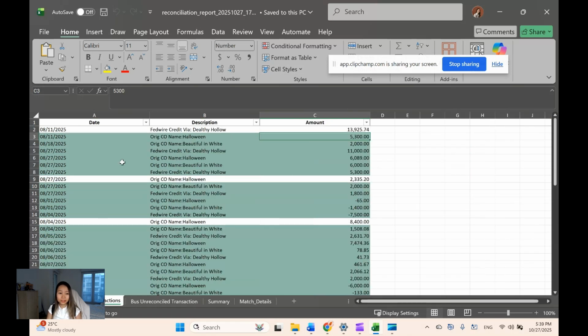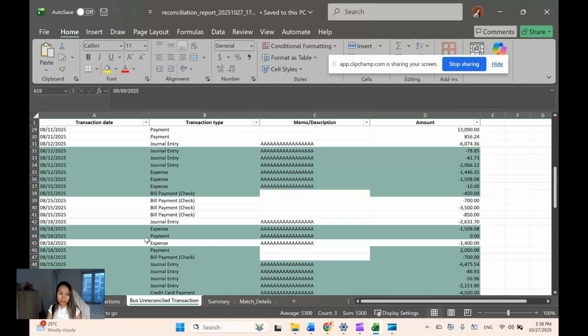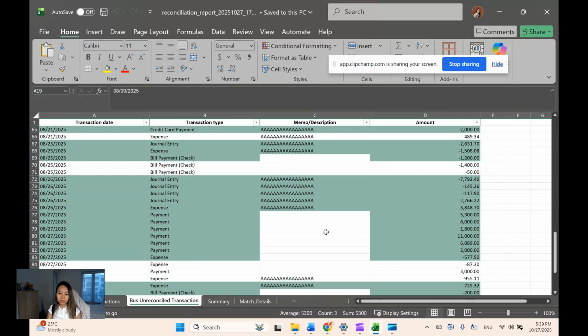Another check you can do is here. It's 5,300 also, 27th of August. So let me check here. See, this one has an exact match on the amount and also the date. 27th of August to 27th of August and the exact amount, 5,300.